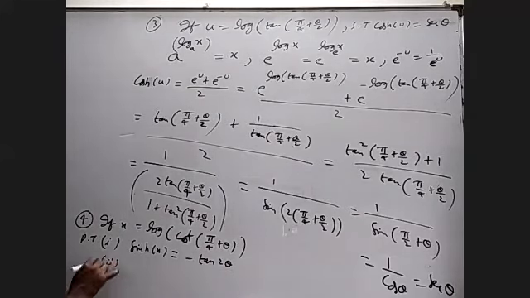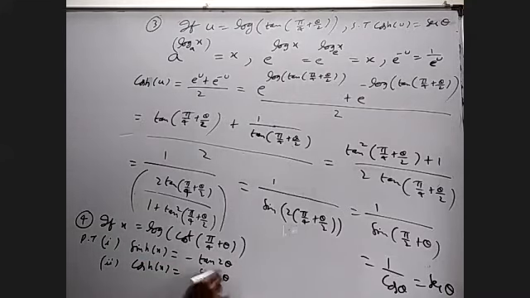And the second one, which will become similar to this present question, is cos h of x is equal to secant 2 theta.